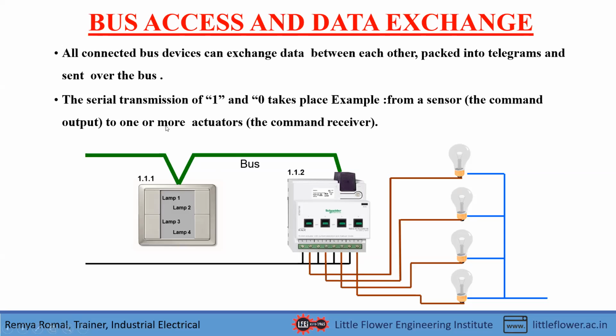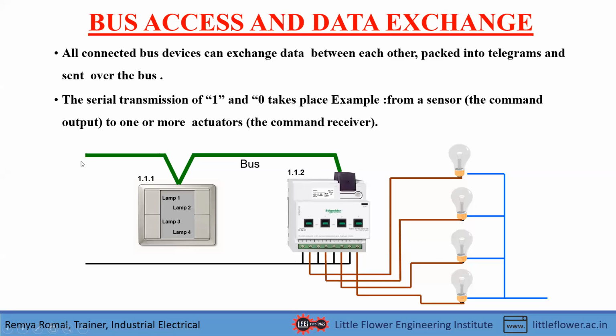Before that, all the transmissions in the KNX system, or in the home automation system, are like a discrete output that will be either one or zero. One means staying in the on condition, zero means staying in the off condition. So let me give you this with an example. The first device, labeled 1.1.1, is a push button, which now acts as a sensor. And the one labeled 1.1.2 is an actuator, which converts the electrical signal from the sensor to a mechanical signal.